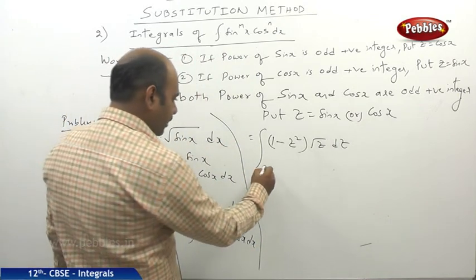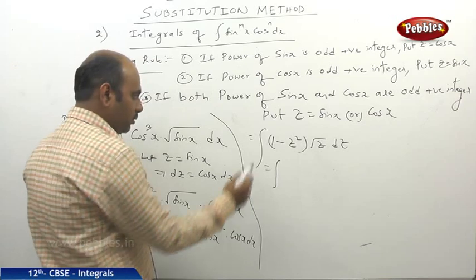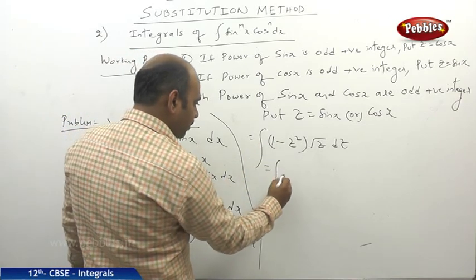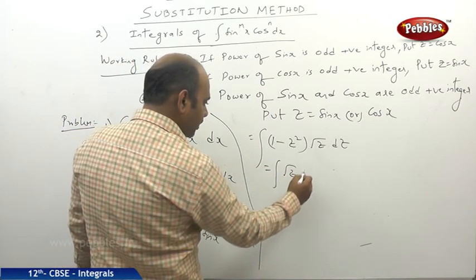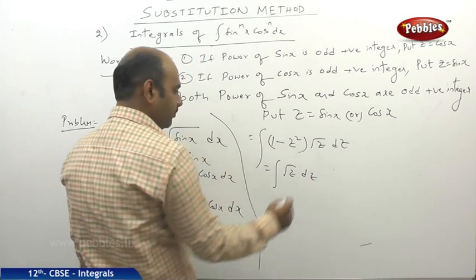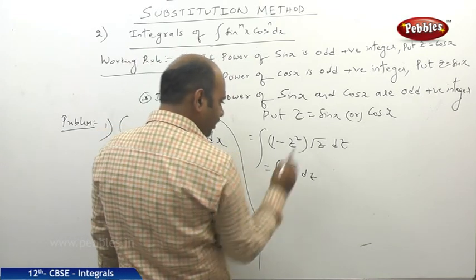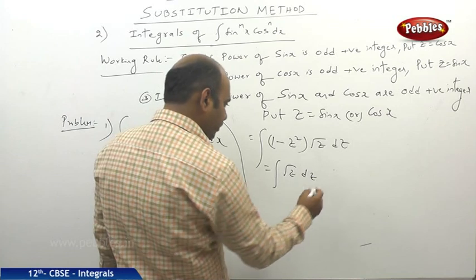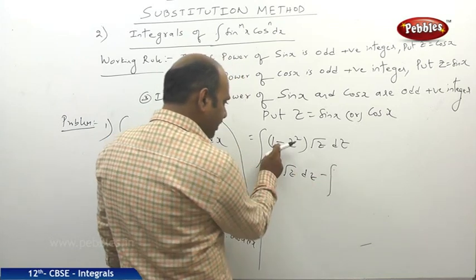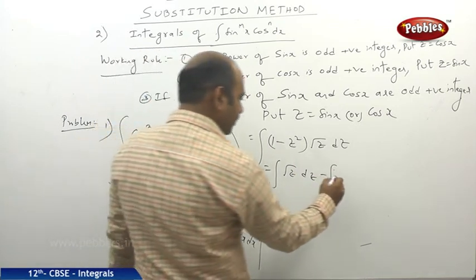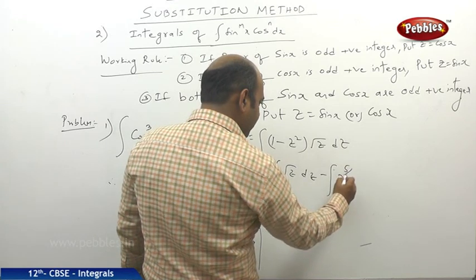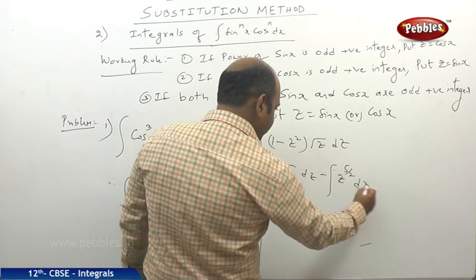Now this reduces to root z minus z square into root z, which is z power 5 by 2, and as the algebraic sign is minus, I will write minus z power 5 by 2 dz.